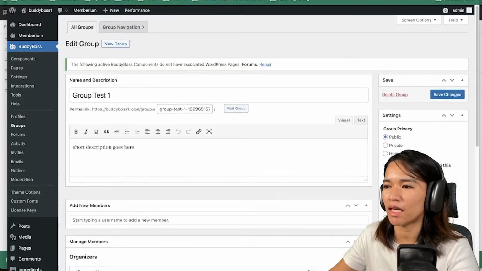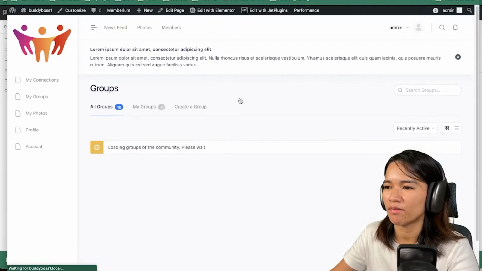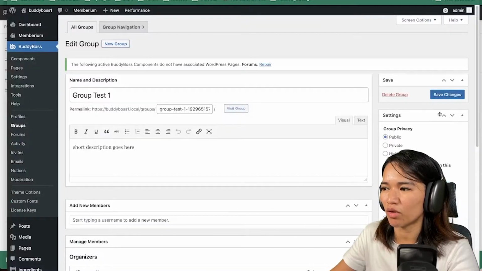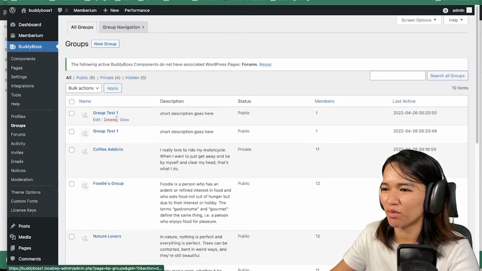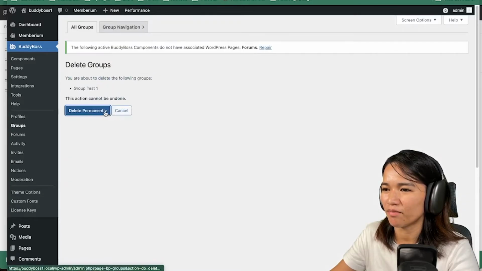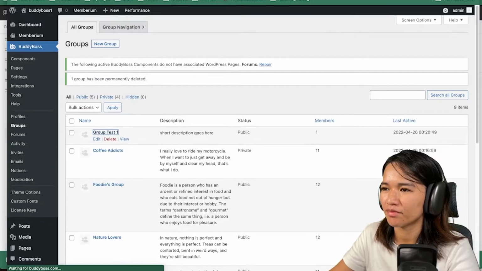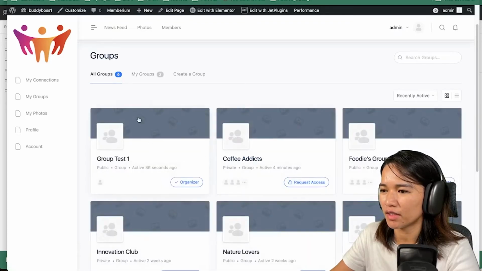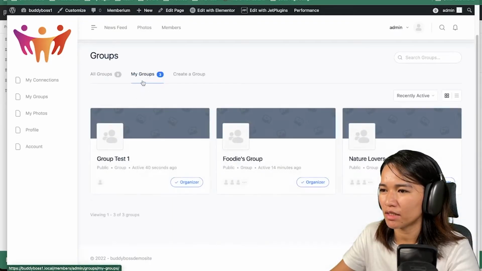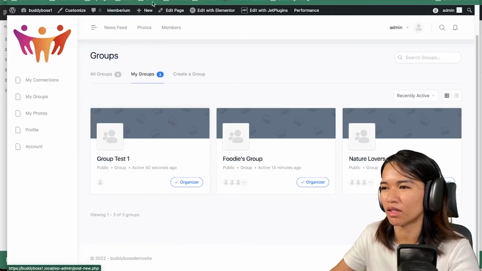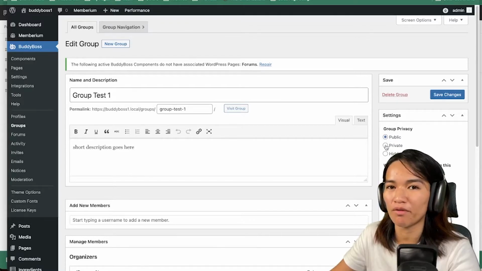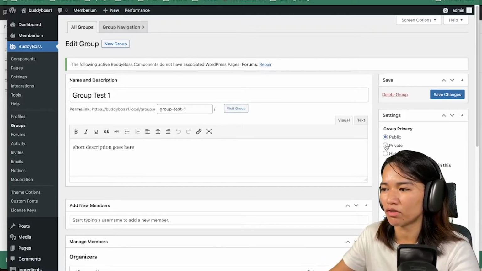Before we tackle this part, I'm just going to refresh here. Okay, oops, I think I entered it twice. So let me just remove the other one. Okay, refresh. And then we now have the group, but automatically, since it is open and public, I get to be a member of that group right away. That's the purpose of this group privacy, so that you could set how you'd like your members to be part of it.